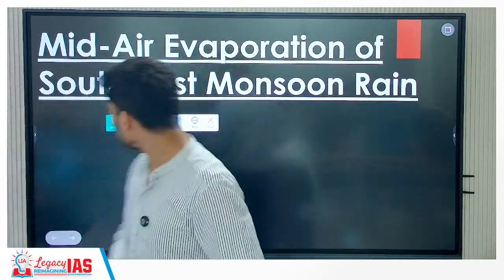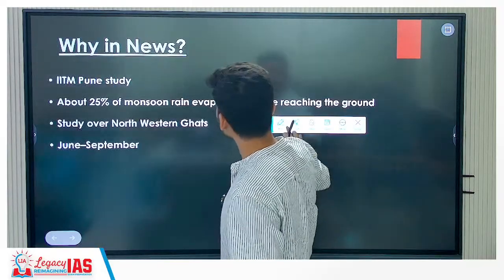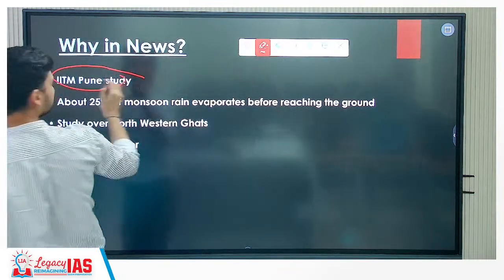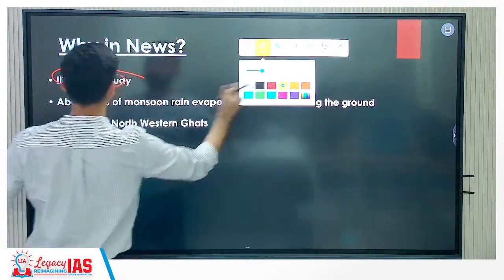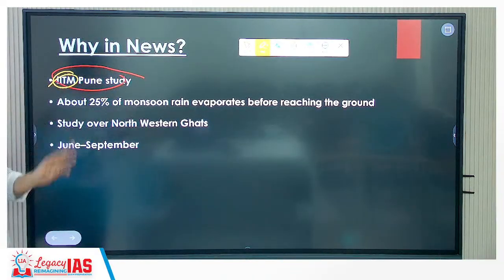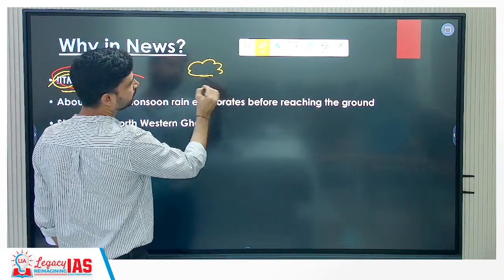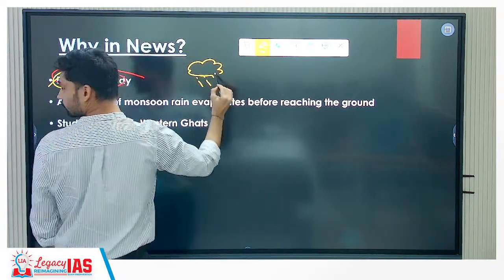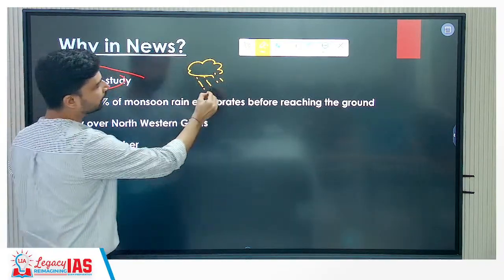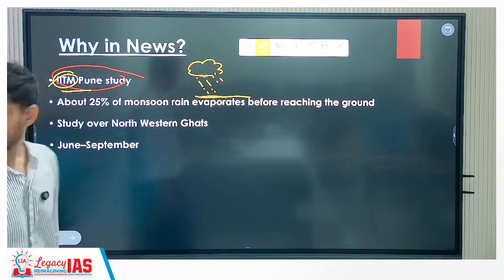Right. So the first topic we have discussed is the mid-air evaporation of southwest monsoon rainfall. Yeah, we are in the southwest monsoon season. Recently, an institute called the Indian Institute of Tropical Meteorology has stated something about rainfall. We have clouds, and from clouds what we experience is the rainfall.